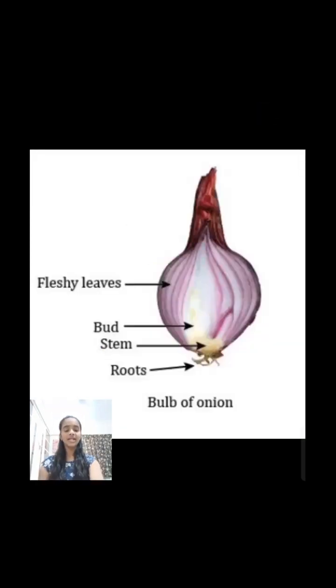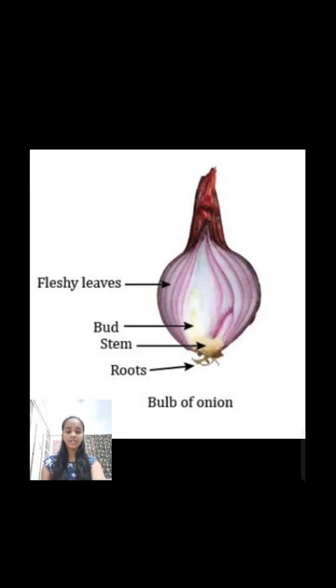Now let's see vegetative reproduction through the stem in bulbs. Bulbs are modified underground stems that store food and aid in vegetative propagation. Plants like onion and garlic develop vegetative bulbs which can give rise to a new plant. An onion bulb has many leaves wrapped around each other.